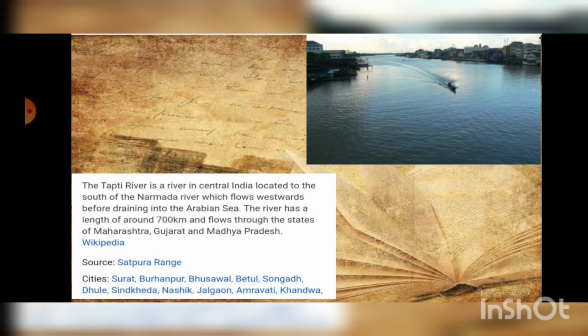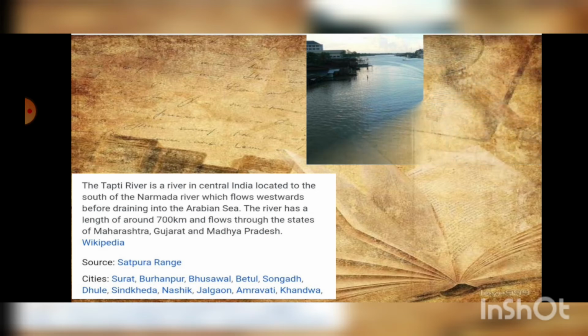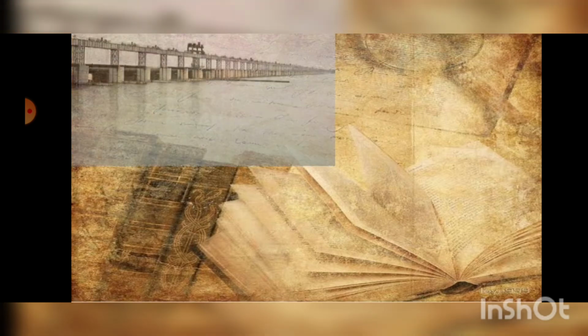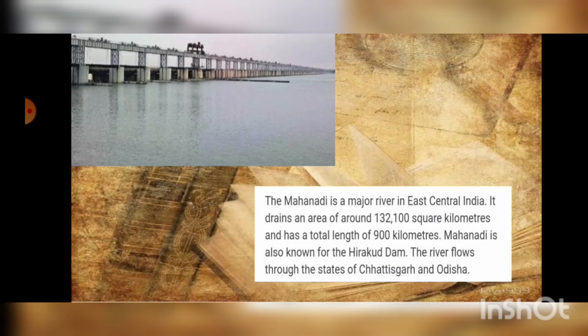Okay, so let's talk about the next river. Here we can see on the screen is the river Mahanadi, which literally means great river. The Mahanadi is a major river in east central India. It drains an area of 132,100 square kilometers and has a total length of 900 kilometers. Mahanadi is also known for the Hirakud Dam. The river flows through the states of Chhattisgarh and Odisha. So this is about the great river or Mahanadi.